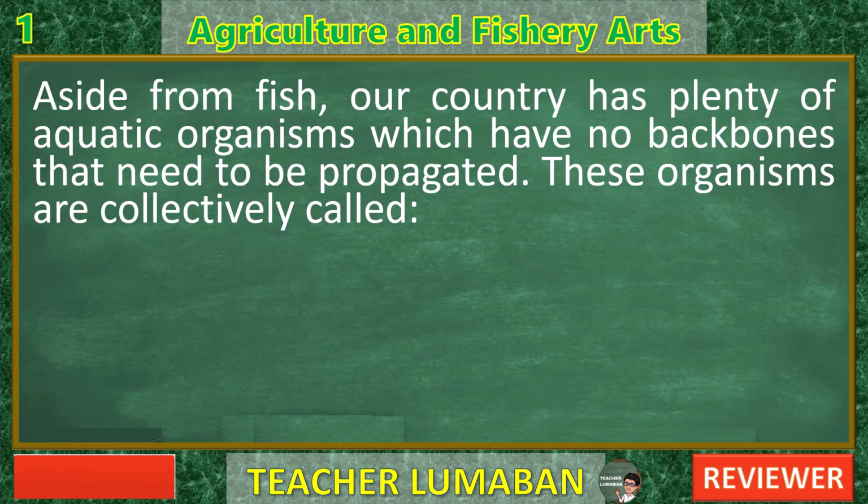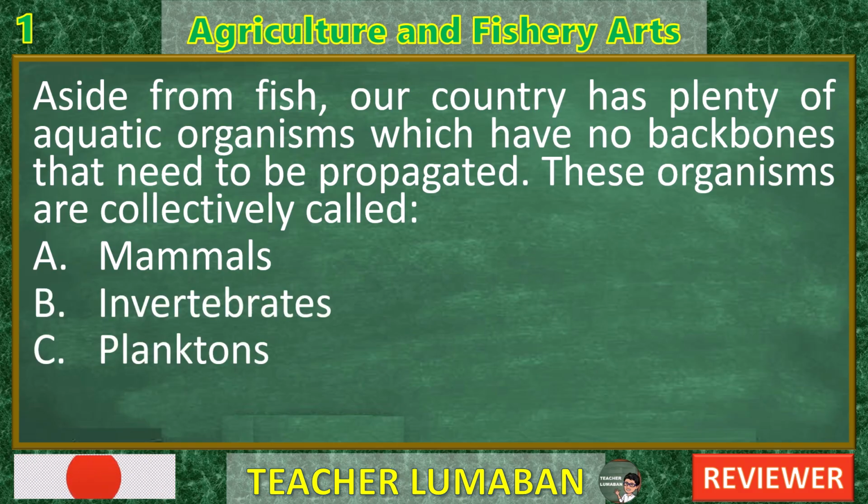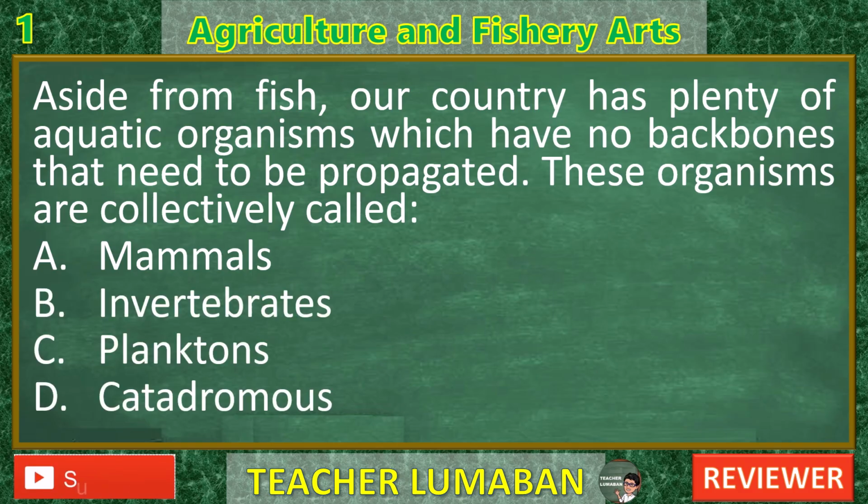Aside from fish, our country has plenty of aquatic organisms which have no backbones that need to be propagated. These organisms are collectively called: A. Mammals, B. Invertebrates, C. Planktons, D. Catadromous. In the next 5 seconds, select the best response from the available options.